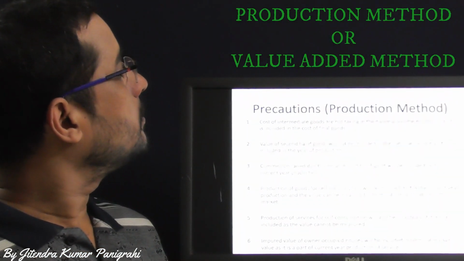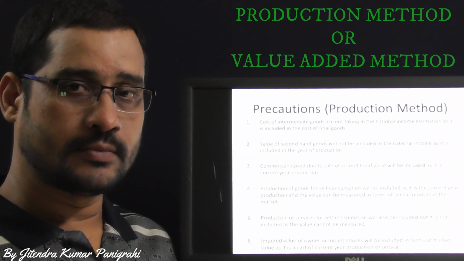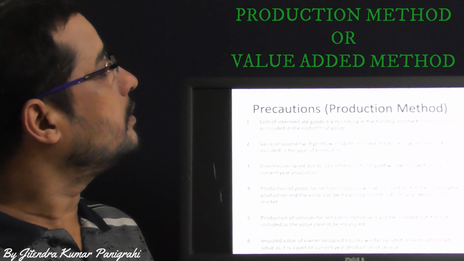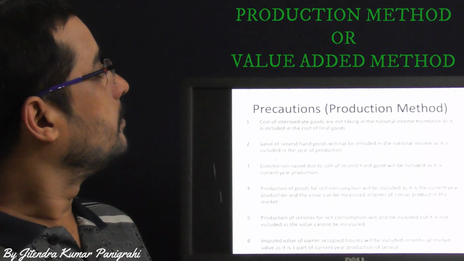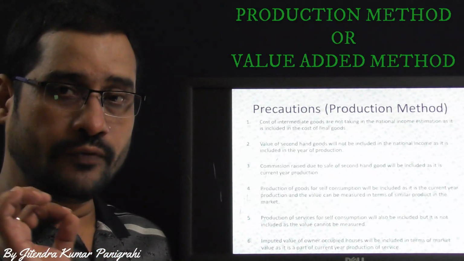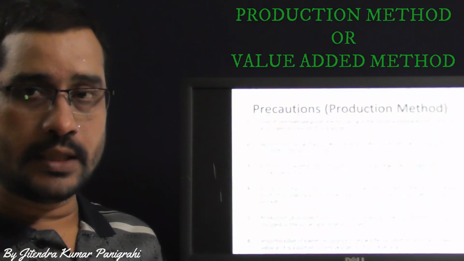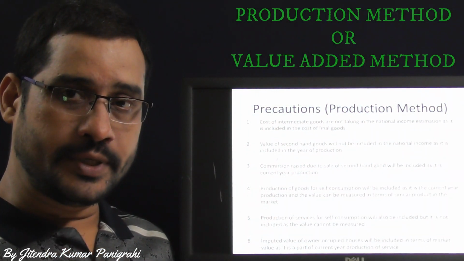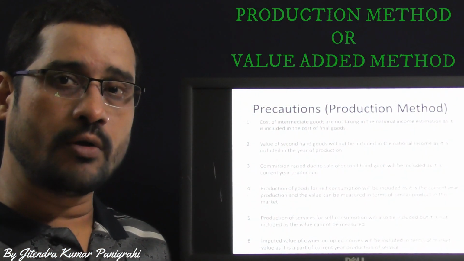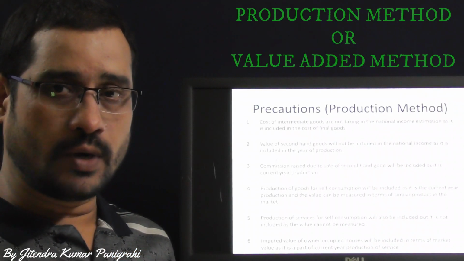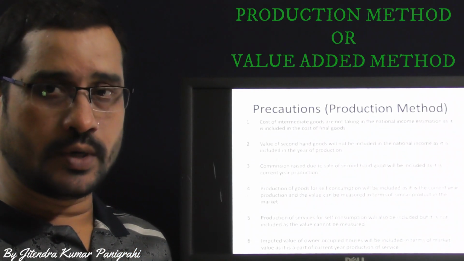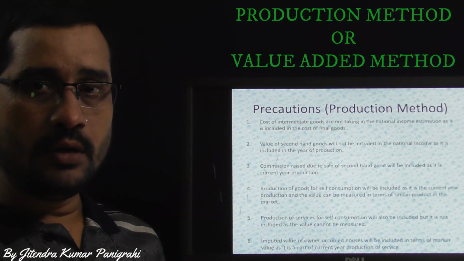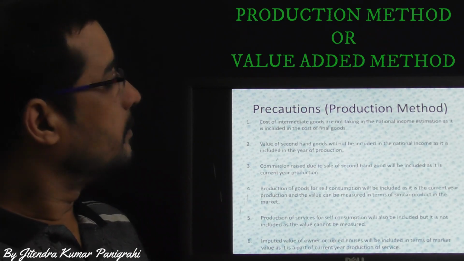Now coming to the part, what are the precautions? Normal precautions are taken to calculate the national income. The first one, the cost of intermediate goods should not be taken in the national income accounting. Why? Because the value of intermediate goods is already included in the value of the final goods. So it is not required to take again because it is already included. In order to avoid double counting, we should not take the value of the intermediate good.